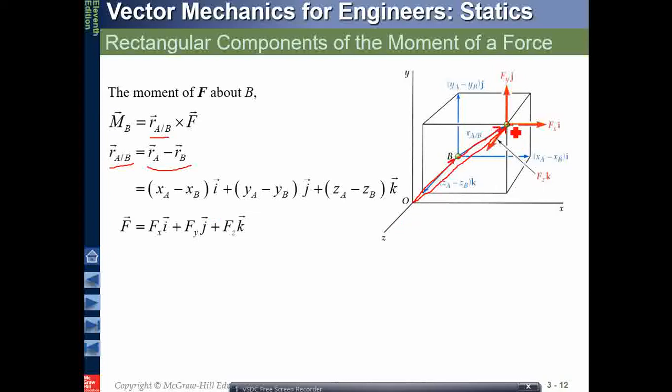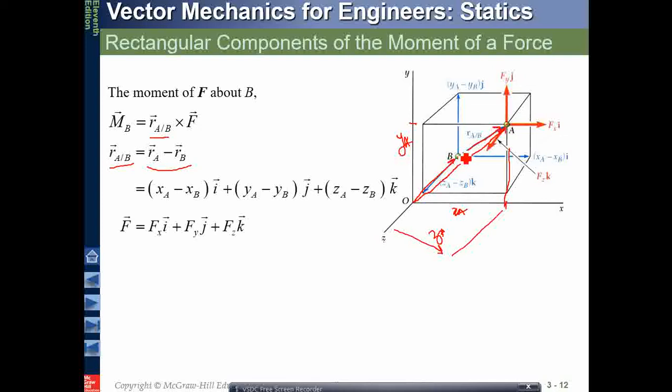The position vector RA has three components, XA, YA and ZA. So this is XA, YA will be here, and ZA in the third direction. This will be your ZA.